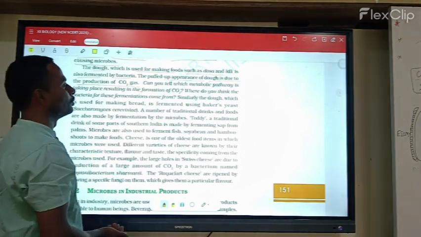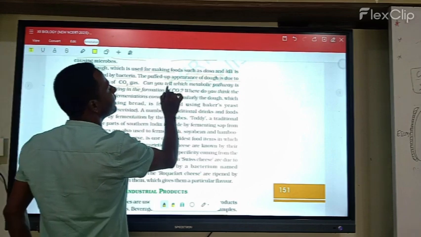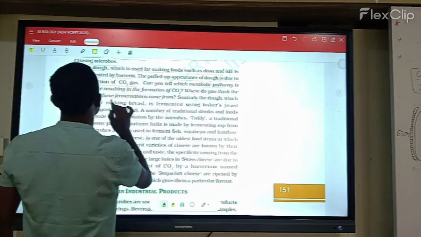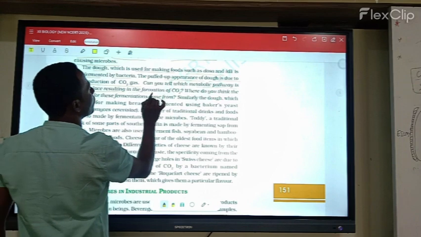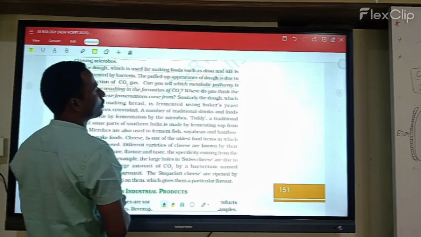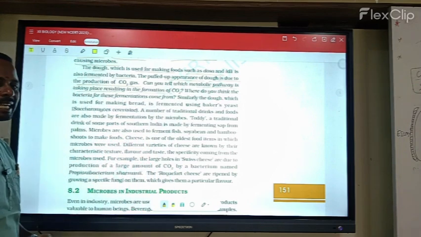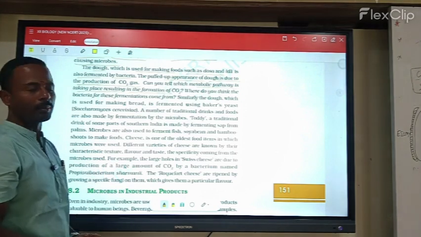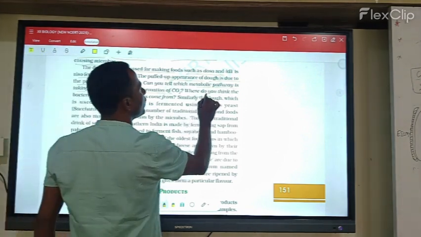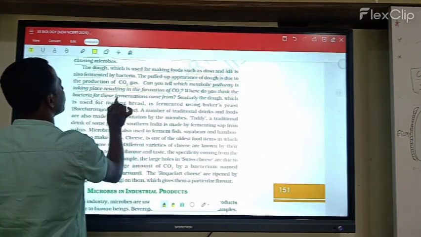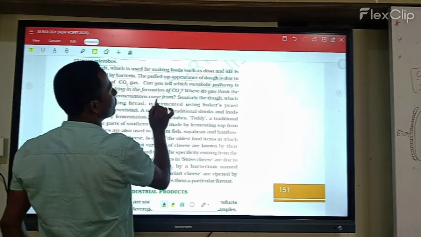So here the total is the production of CO2 gas. Can you tell which metabolic pathway is taking place, resulting in the formation of CO2? So, what metabolic pathway takes place here? Fermentation will be going on, right? Here, fermentation. Where do you think the bacteria for this fermentation come from?